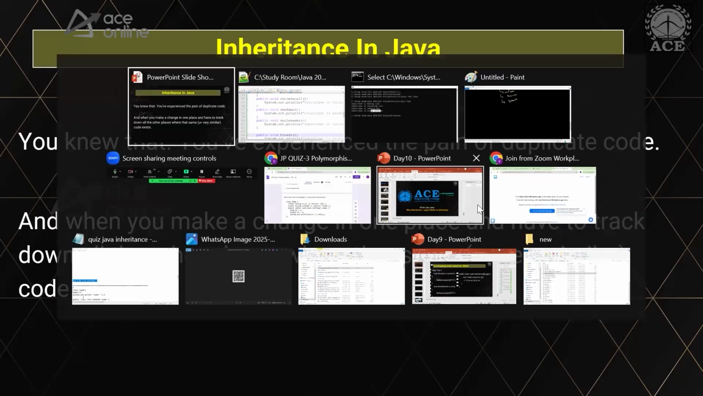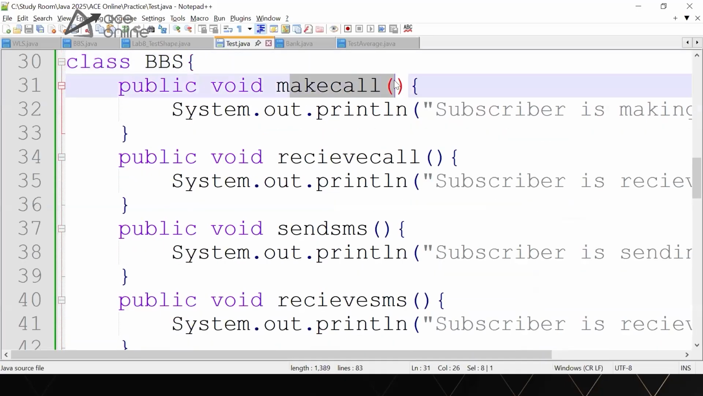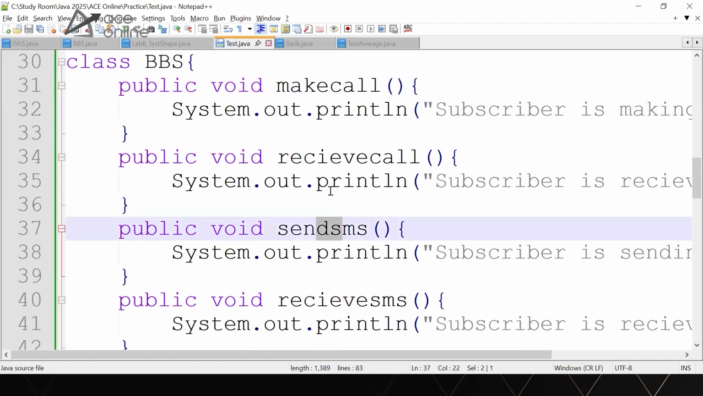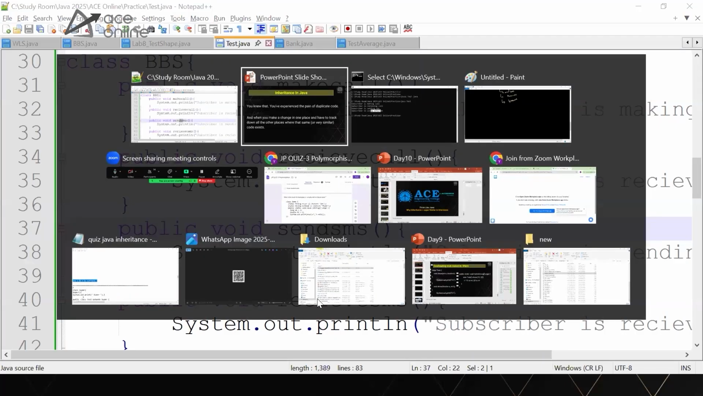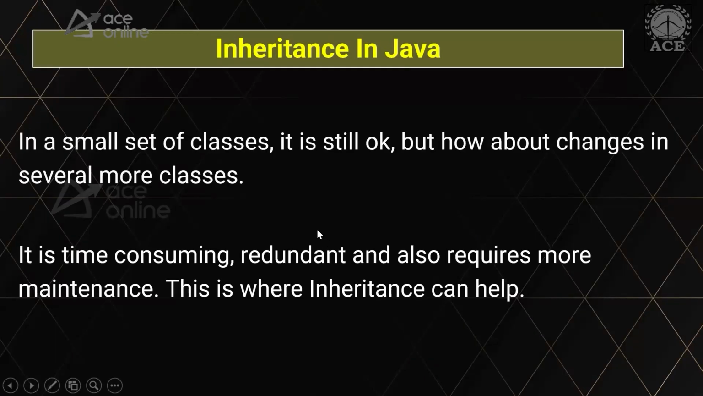Suppose I wanted to make this video calling. I have to make this for video calling. Then I have to change everywhere, right? If I increase or decrease the amount for making a call or sending SMS, I have to rewrite it everywhere, which is a very tedious job. So in a small set of classes, it's still okay, but for big programs it's not correct. It's time consuming, redundant, and also requires a lot of maintenance. This is where inheritance can help.